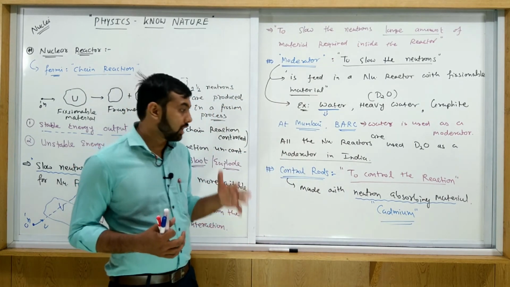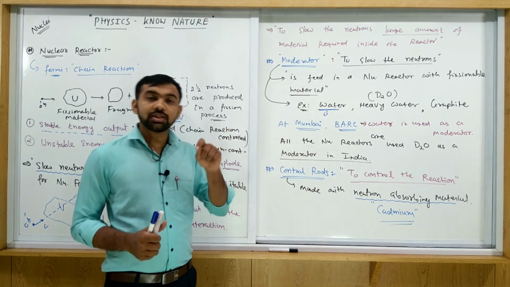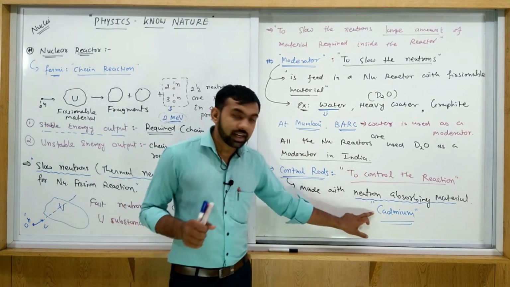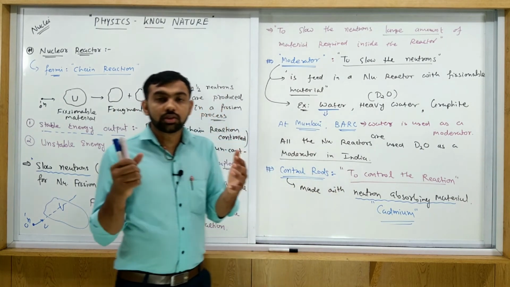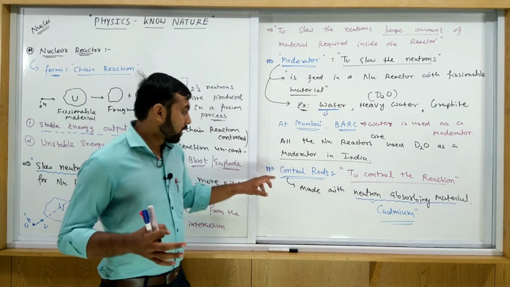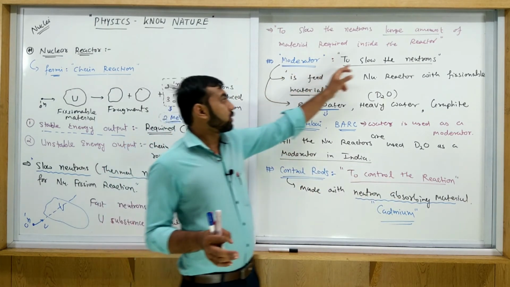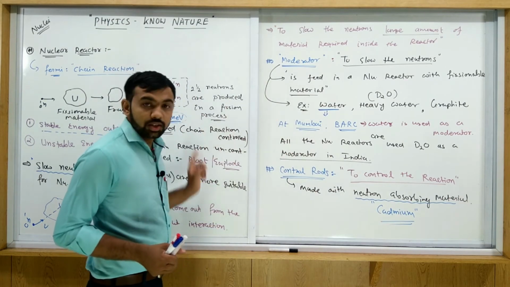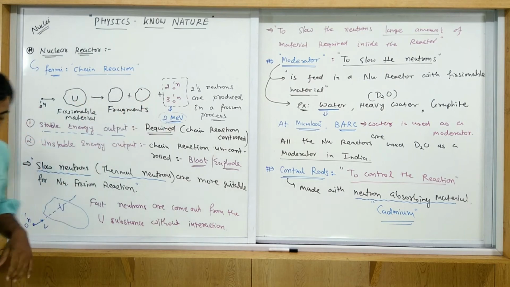When required, the rod is moved inside the nuclear reactor and the additional neutrons are absorbed by the cadmium, so the chain reaction is controlled. So the role of control rods is to control the reaction, and the role of the moderator is to slow down the neutron. All of you note this in your books, then we will go on to further study. Okay, note it.